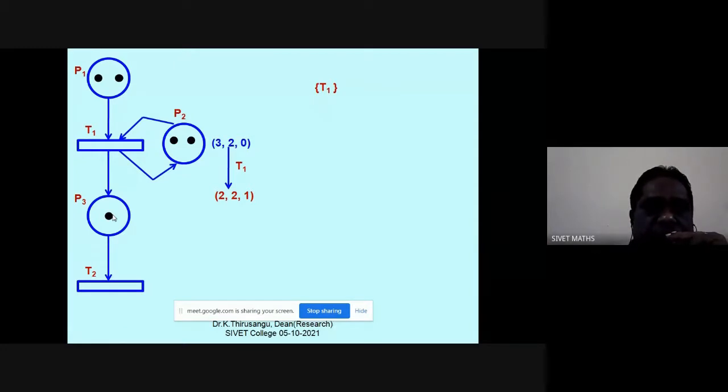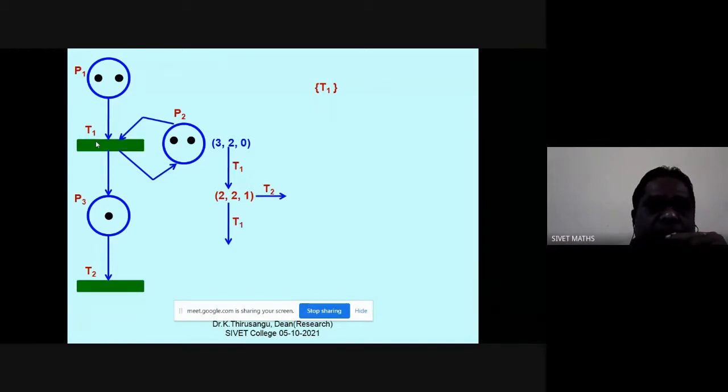After firing of T1, 2 tokens are in P1. From P2, 1 is taken out and 1 is deposited. Therefore, 2 remains 2. P2 earlier had 4 tokens, but now after firing of T1, it receives 1 token. Therefore, the marking is 1, 2, 2, 1. Right now, places P1, P2, P3 all have tokens, and therefore T2 is also enabled, T1 is also enabled.